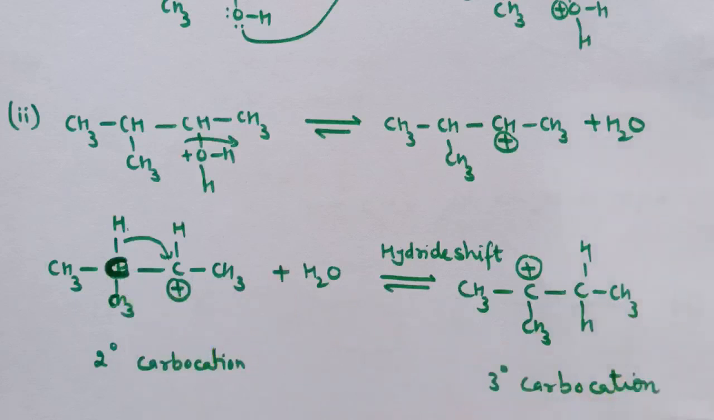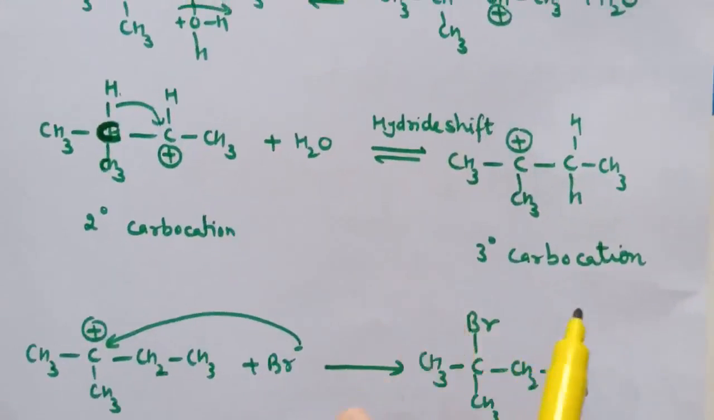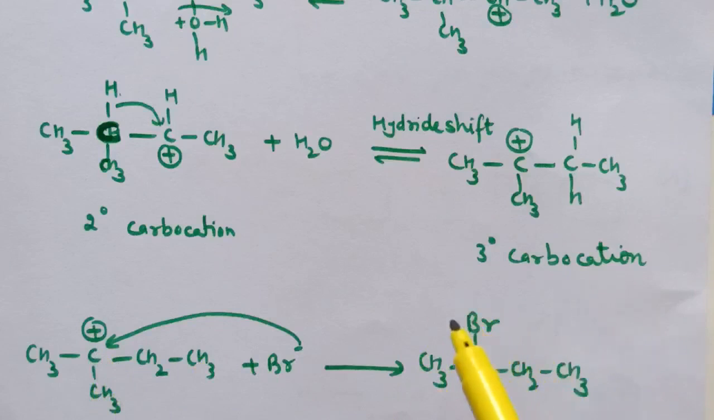Now the last step is attack of Br negative on this carbocation, and this alkyl bromide is formed.